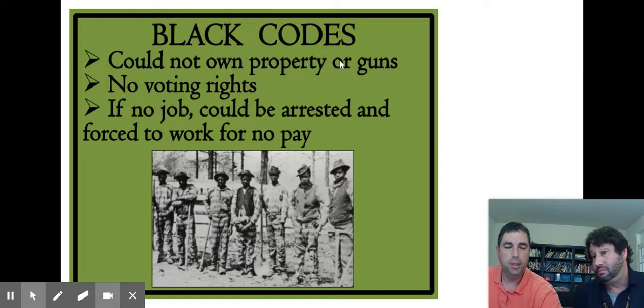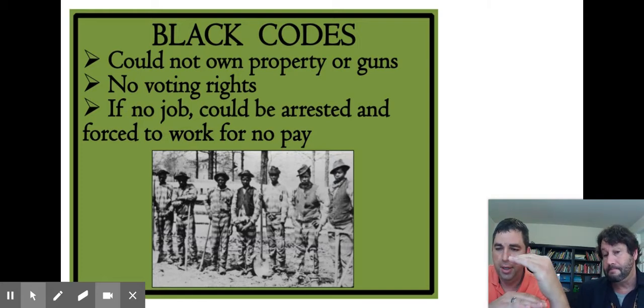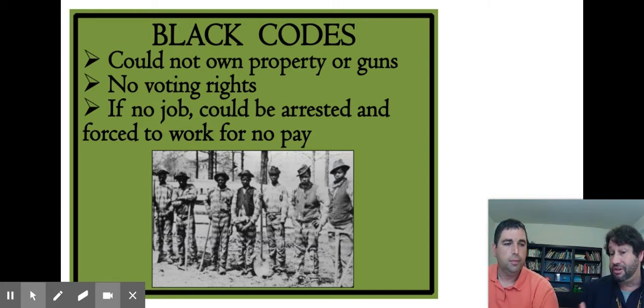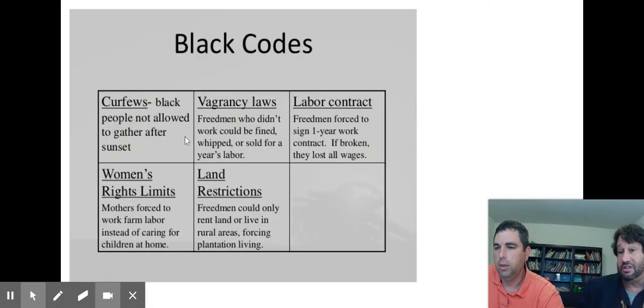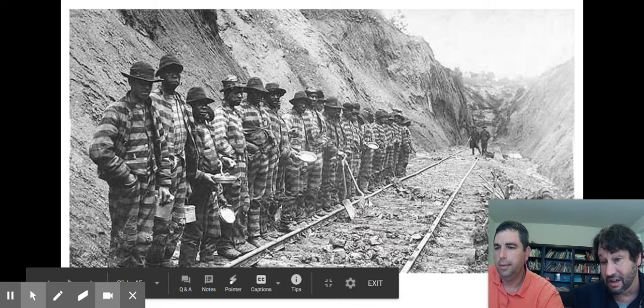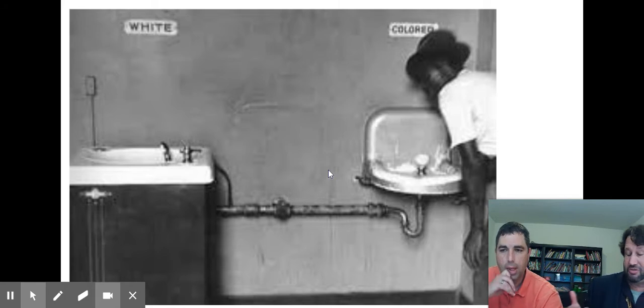This is called black codes, and these were laws that were passed mostly in the South to keep African Americans in a near state of slavery. So to limit or restrict the rights of African Americans. So these are racist policies, obviously. And they had a lot to do with voting rights. The 15th Amendment gave African American men the right to vote, but black codes were enacted which made it nearly impossible for them to vote. That's where you see the literacy test and the poll tax. And unfortunately, some of these lasted for a long, long period of time. Black codes also meant different, stronger sentences for crimes committed, and things were not equal.